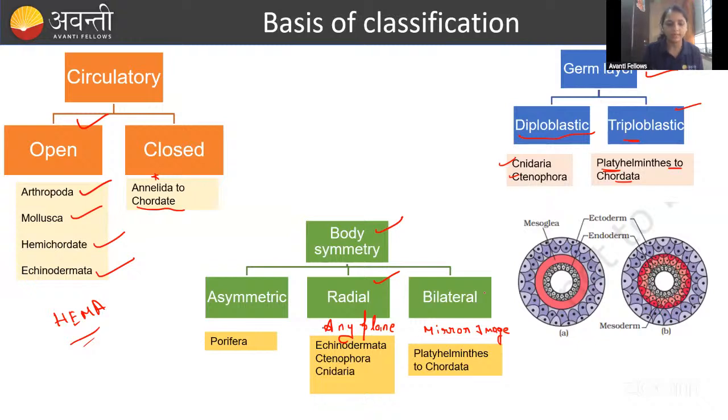Okay, remember guys. The radial symmetry is also in the starting phyla. These are the primitive characters, no? That's why Echinodermata, Ctenophora and Cnidaria all have the radial symmetry. From the Platyhelminthes, the bilateral symmetry starts. When you cut the organism from the starting to the center part, it will give two equal halves.